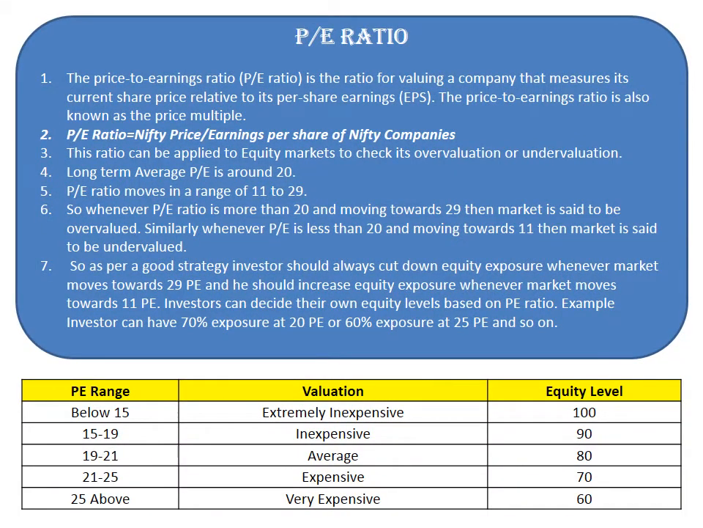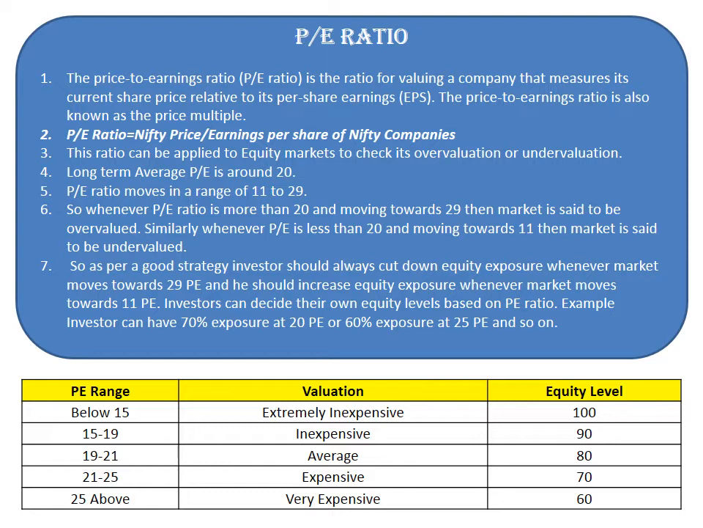P/E ratio. The price-to-earnings ratio is the ratio for valuing a company that measures its current share price relative to its per-share earnings, EPS. The price-to-earnings ratio is also known as the price multiple. This ratio can be applied to equity markets to check its overvaluation or undervaluation. Long-term average P/E is around 20. P/E ratio moves in a range of 11 to 29.